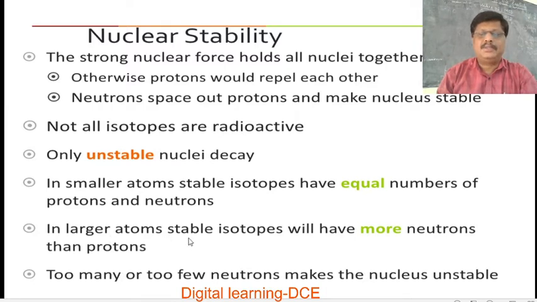Hence, the neutron to proton ratio, that is the N-Z ratio, goes on increasing. Too many or too few neutrons make the nucleus unstable because of the presence of a large number of protons and neutrons. So, it makes the nucleus unstable.